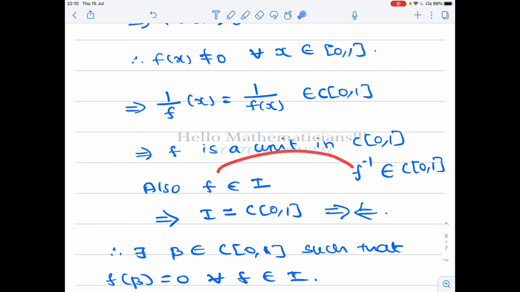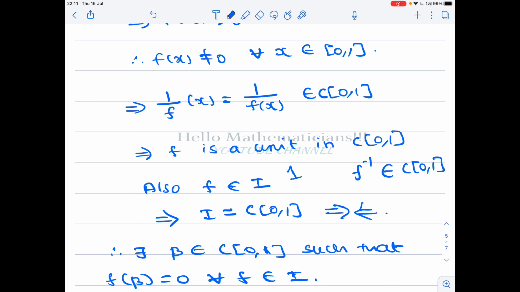So if you multiply them, the result will be a point in I, from the definition of I. Therefore, we get that the point 1 belongs to I. 1 means constant function 1. So once 1 belongs to I, we got it, because f times f inverse will give us 1, the multiplicative identity element.